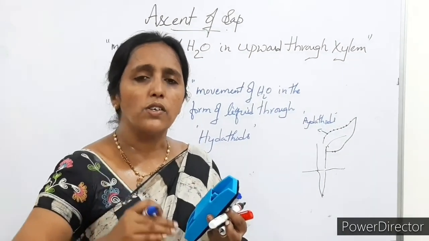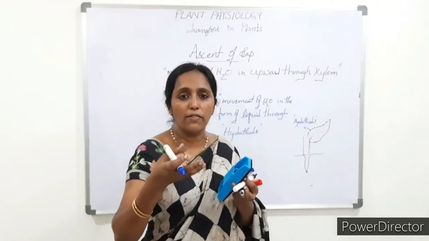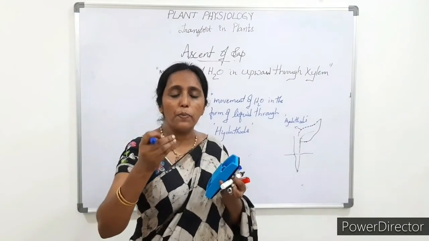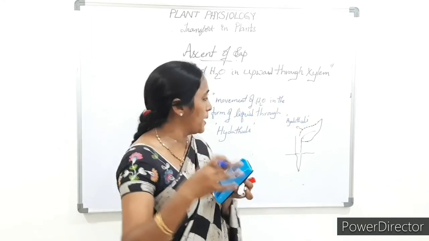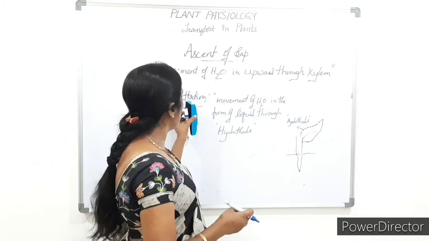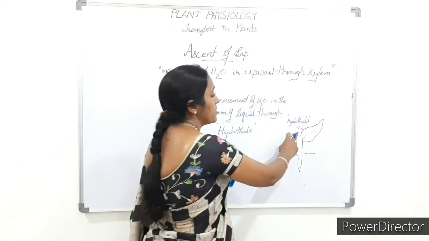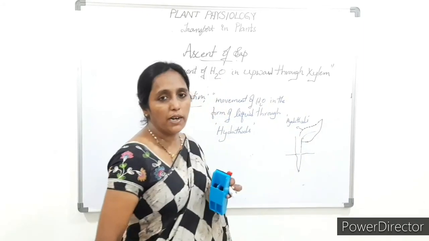In the early morning hours, the opening of the stomata takes some time. By that time the water comes out by means of guttation through the small pores present on the leaf margin.